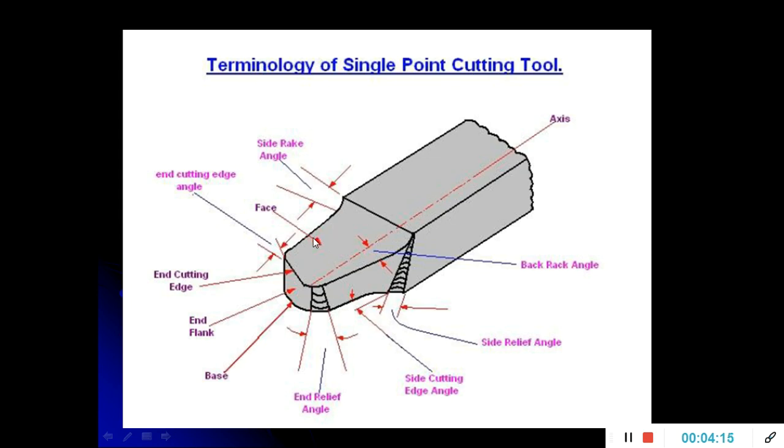Now I will first tell you the different parts of this tool. This is the face, and this portion is known as the shank, and this bottom portion is known as the base, and this is the flank. This is the end cutting edge angle, and this is the end cutting edge. This is the back rake angle, this is the side relief angle, then this is the side cutting edge angle, and this is the end relief angle.